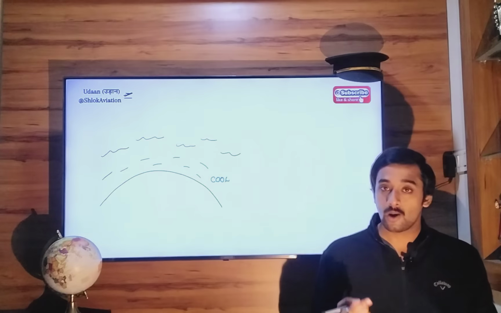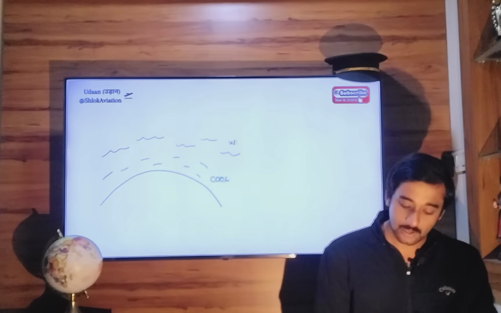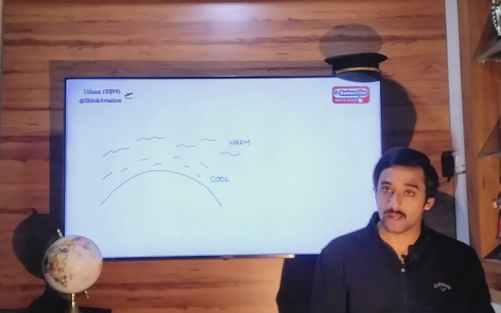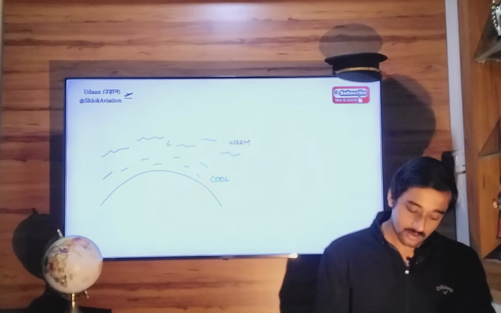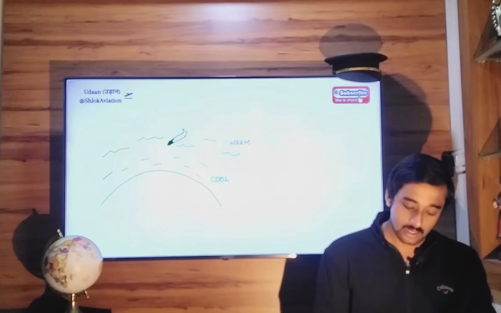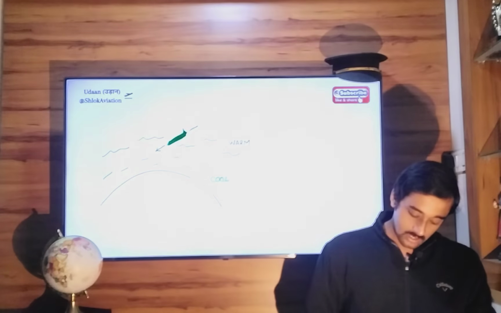You must encounter cooler and cooler temperatures, but here since it's an inversion layer, you encounter warm temperatures. Now you're descending in such a layer at constant calibrated airspeed. Now when you descend to lower altitudes, what happens?